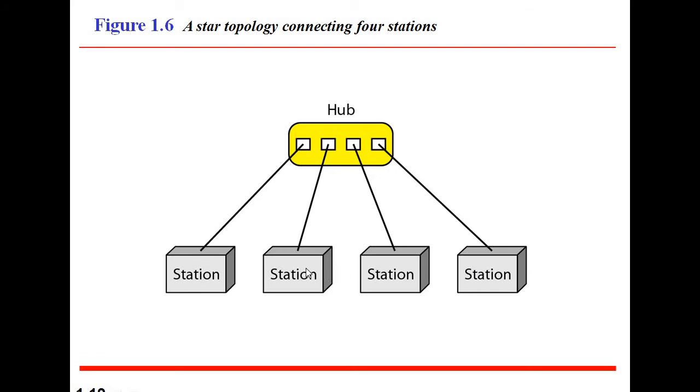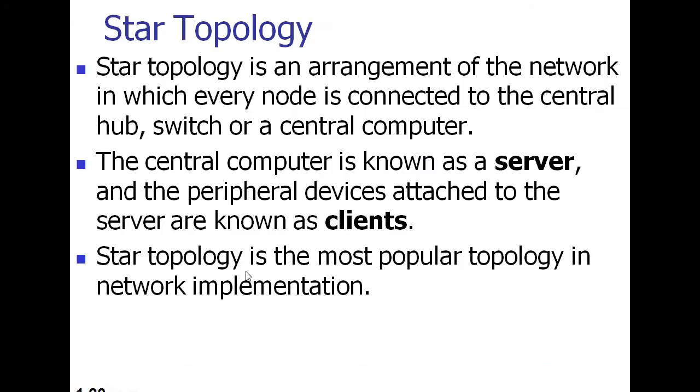Peripherals means they surround the hub. Station 1, station 2, station 3 and station 4 are called clients. So star topology is the most popular topology in network implementation. And what are the advantages and disadvantages? Here each station is connected to the central hub with its own cable.